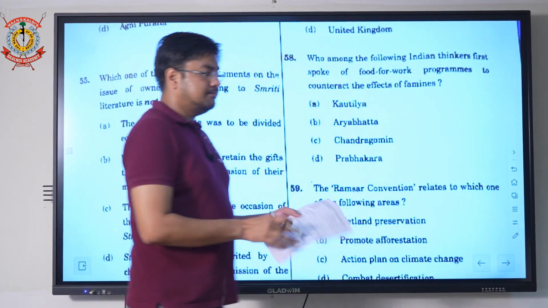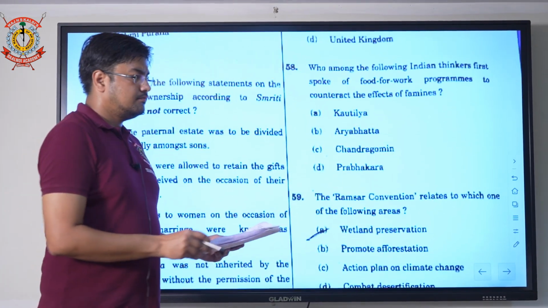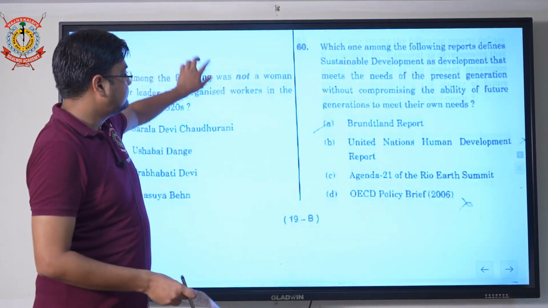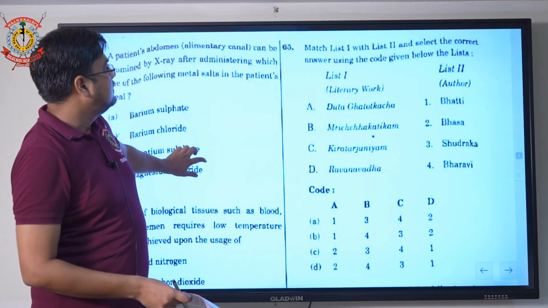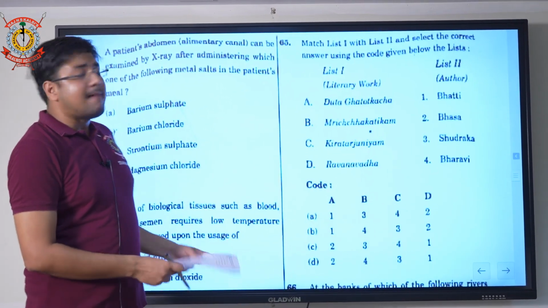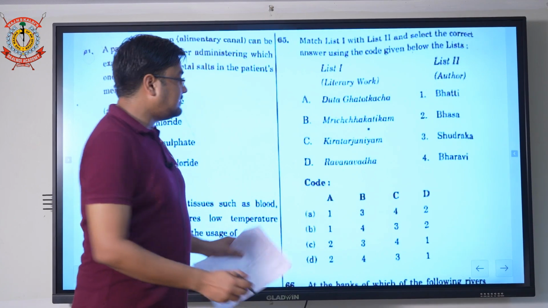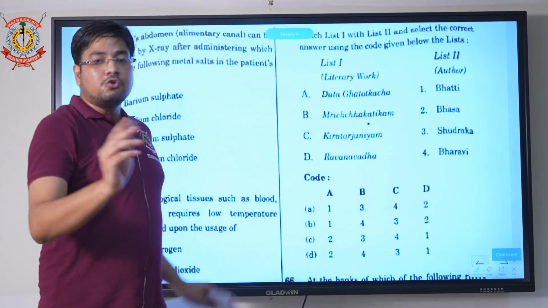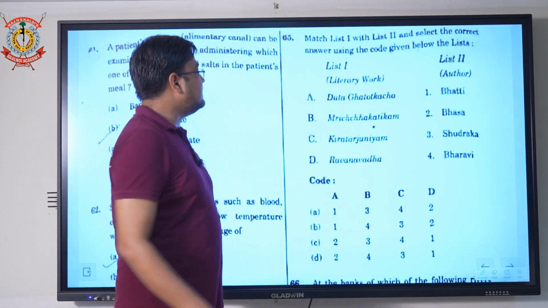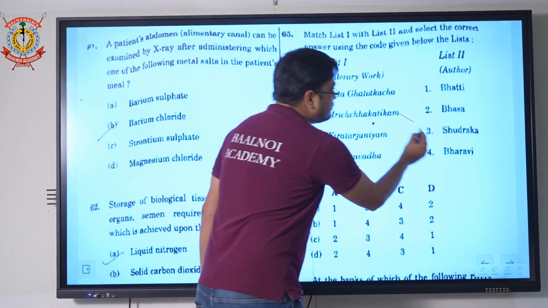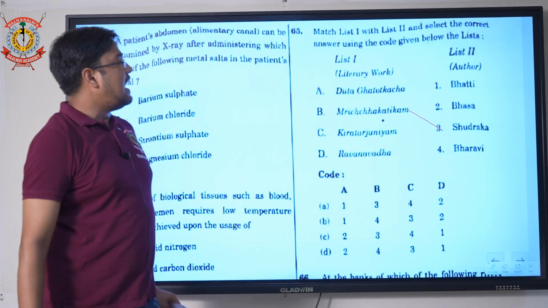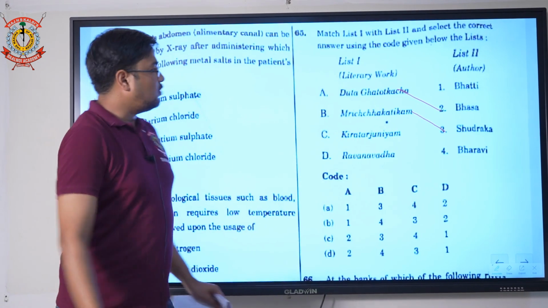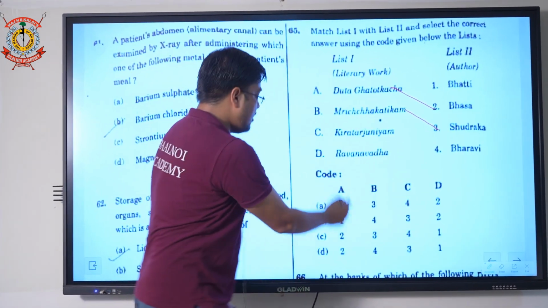Come to the next question, question 65. Here they have asked a match-the-following question. If you match one or two options, you can directly come to the answer. Like Mrichchhakatikam was by Sudraka, and Datta Ghatotkacha was by Bhasa.